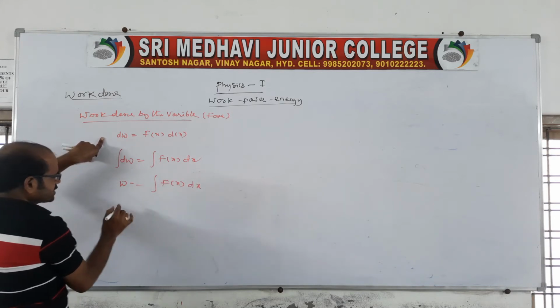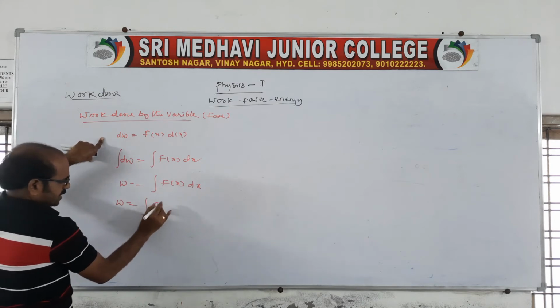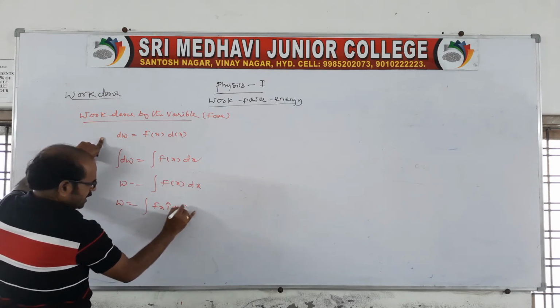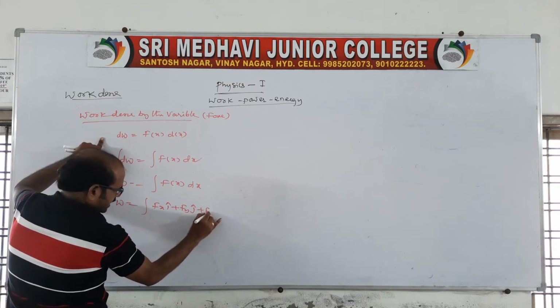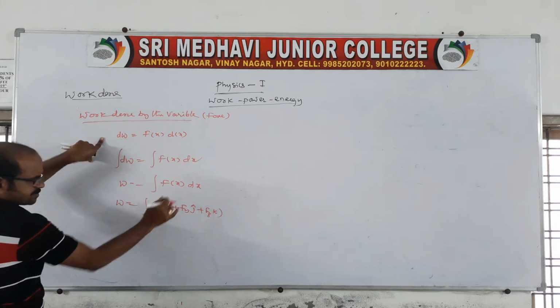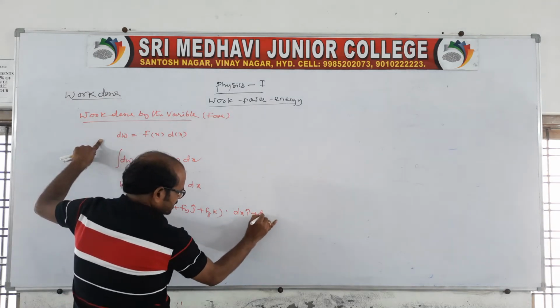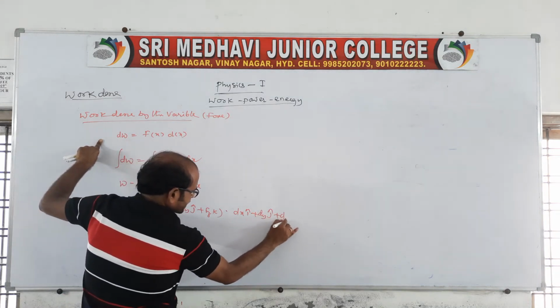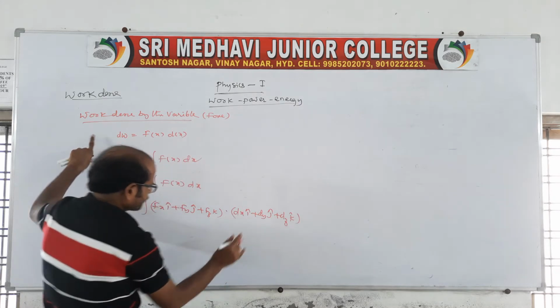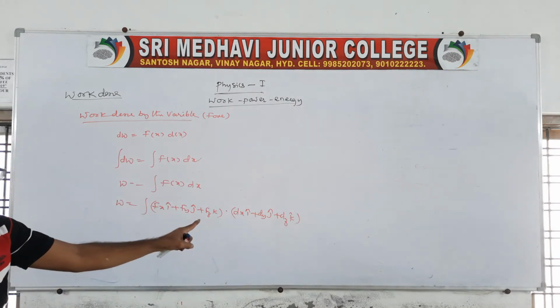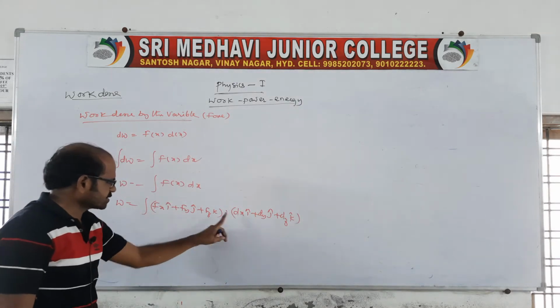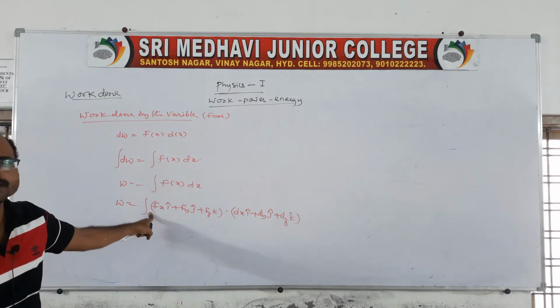Sometimes he may give it like this: work done is equal to the integral of Fx i cap plus Fy j cap plus Fz k cap, dot dx i cap plus dy j cap plus dz k cap. Multiply these two, and apply separate integration.